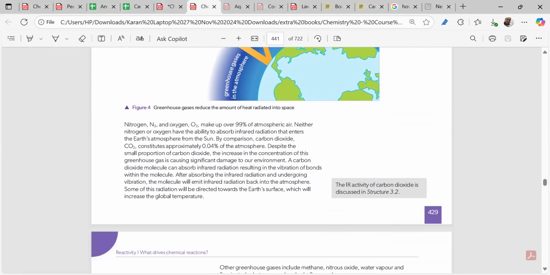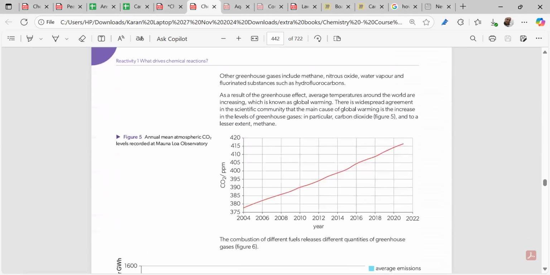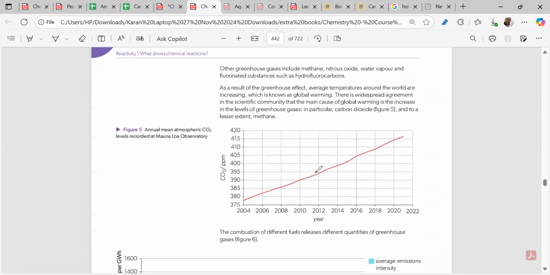Now, as I showed in the other graph, greenhouse gases are increasing, carbon dioxide is increasing, methane is increasing, and that leads to global warming. Every year this global warming is creating a menace. Many people do not understand that they are building factories and burning coal. They're not understanding what is happening to the future generation. Our future generation will be suffering from high temperatures.